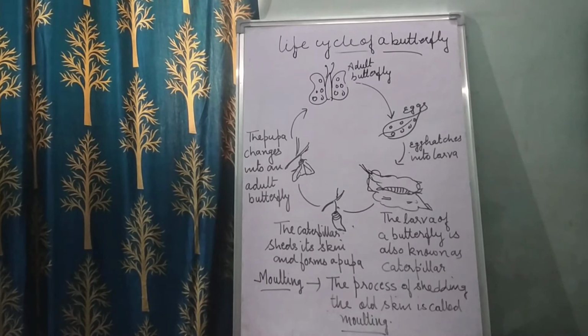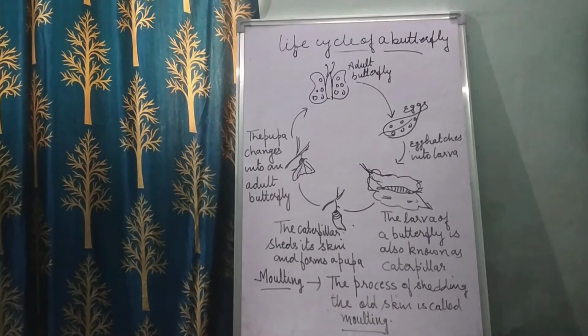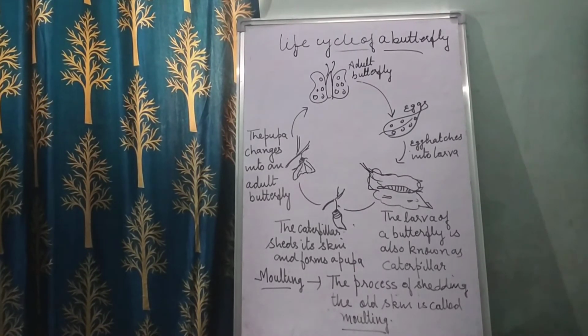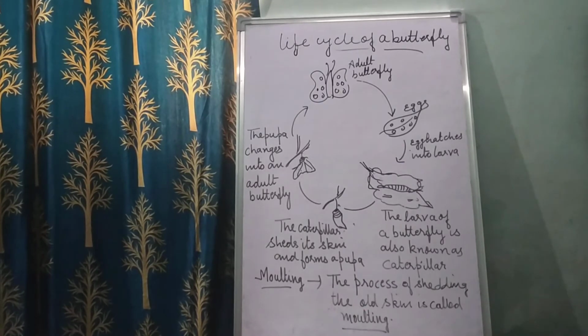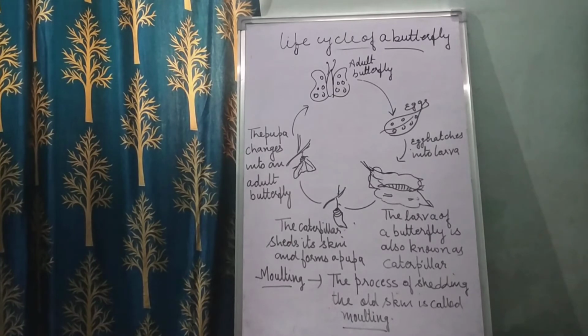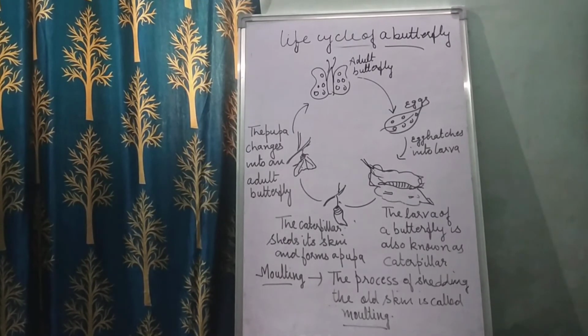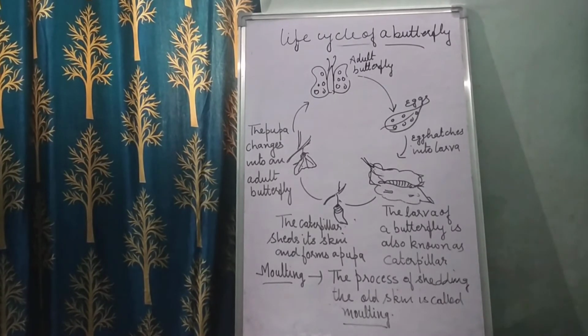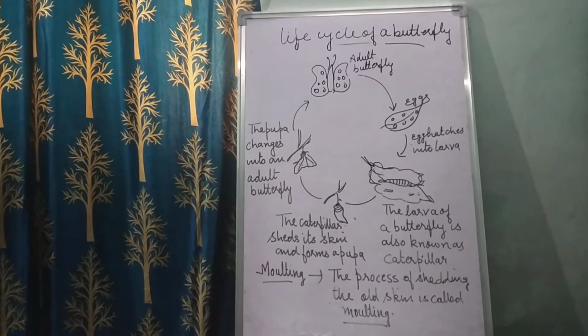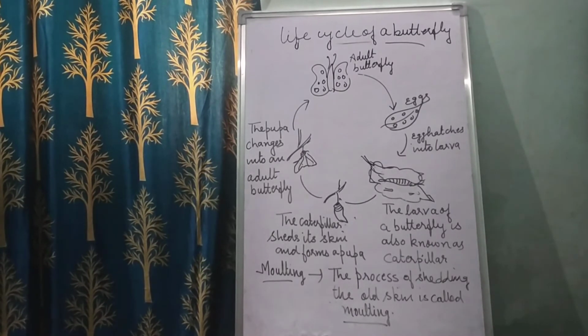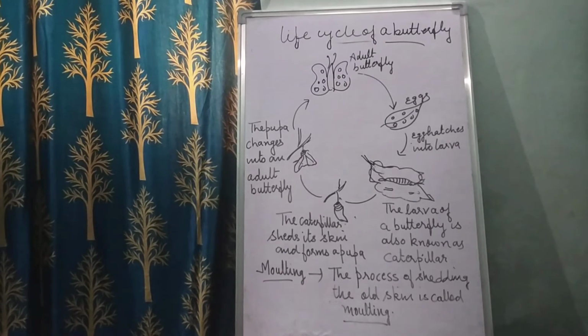The adult butterfly lays eggs, and this egg hatches into a larva. The larva of a butterfly is also known as a caterpillar, and then the caterpillar sheds its skin and forms a pupa. Then the pupa changes into an adult butterfly. The caterpillar that comes out from the egg looks very different from a fully grown butterfly, right? The process of shedding the old skin is called molting, right?